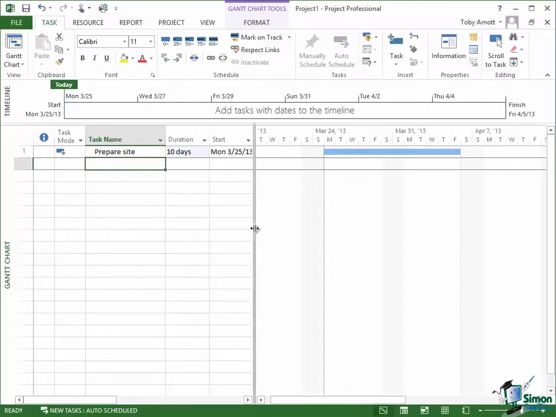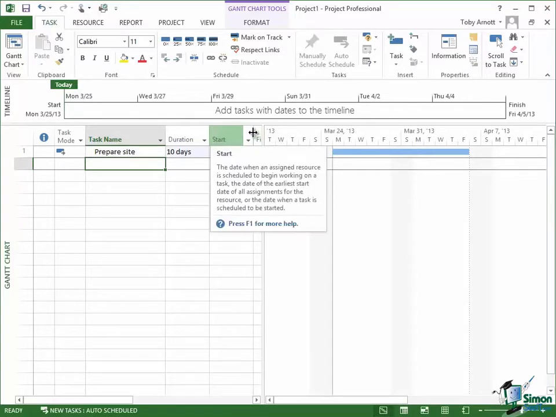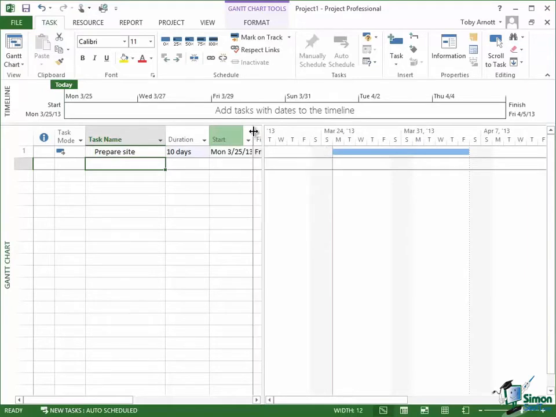Click with the mouse, assuming you're using the mouse. Do it with your fingers if you're using touch, and I can just drag that line to the right just to make it a little bit easier to read that date. I then note that the table itself, this column in the table, is not quite wide enough. So again, if I hover over the top, I get a vertical line with a couple of arrows. Again, just drag it a little bit to the right.